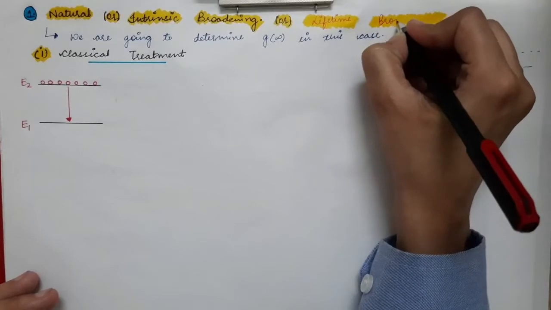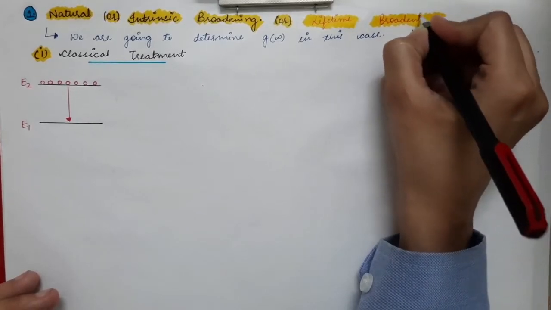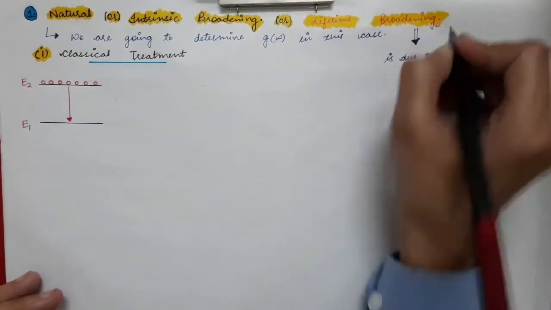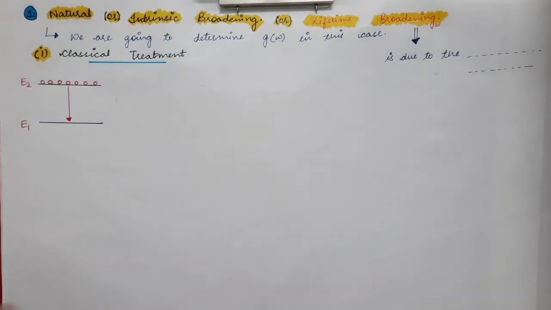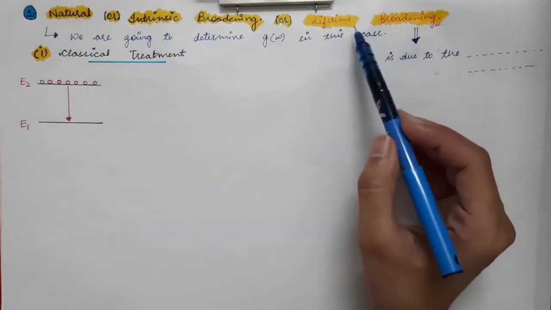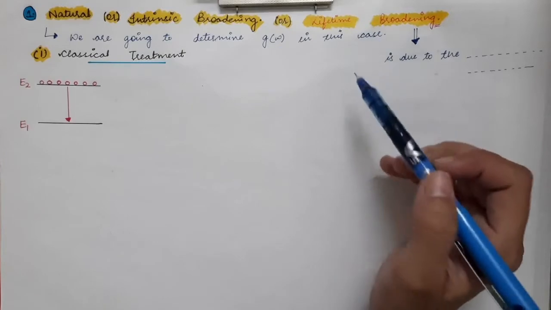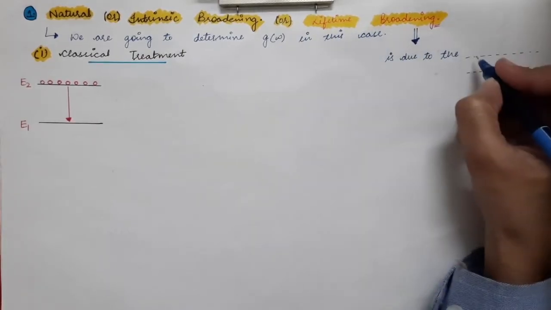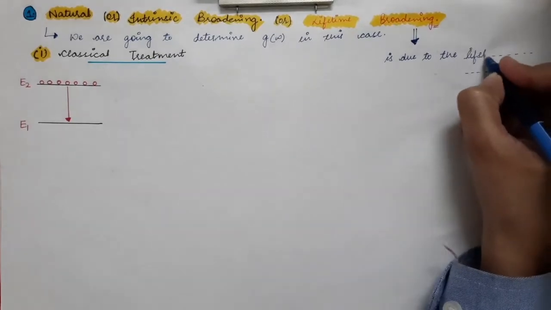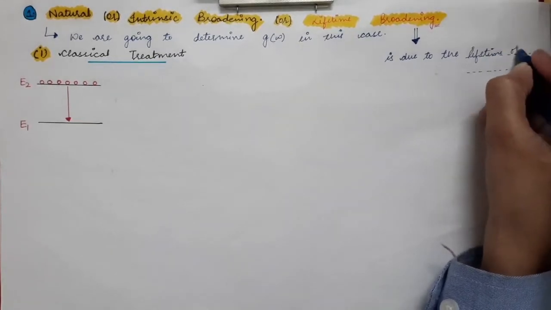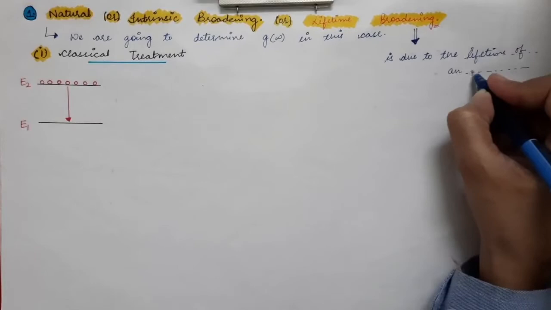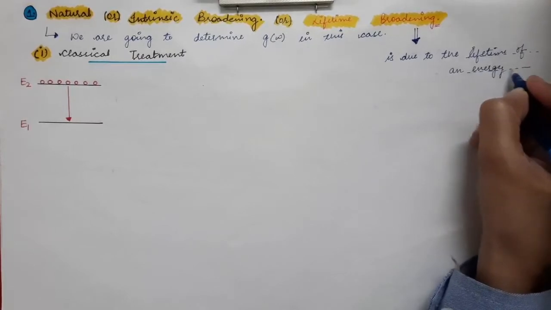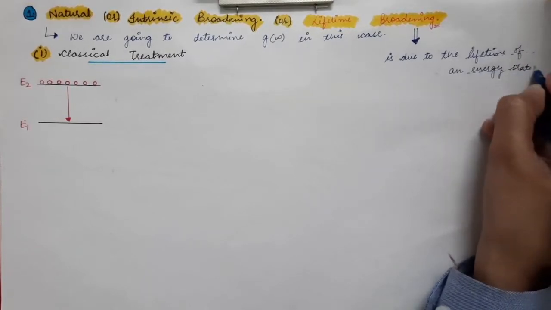From its name, you can guess that this broadening is due to the lifetime of an energy state.